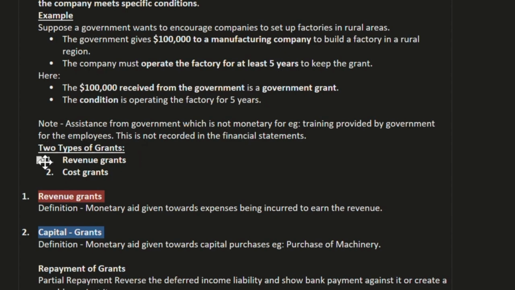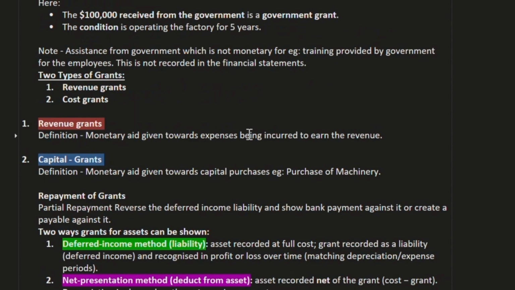Now, there are two types of grants. First one is revenue grant, second one is capital grant. Definition of revenue grant is monetary aid given towards expenses being incurred to earn revenue. For example, the government says that if you open a factory in a rural area, then the government will pay a certain percentage of the employee salary. So we are going to open a manufacturing setup with the motive to earn revenue, and the government is paying a certain percentage of employee salary. The expense we incur on employee salary and the monetary aid we receive on it is called a government grant.